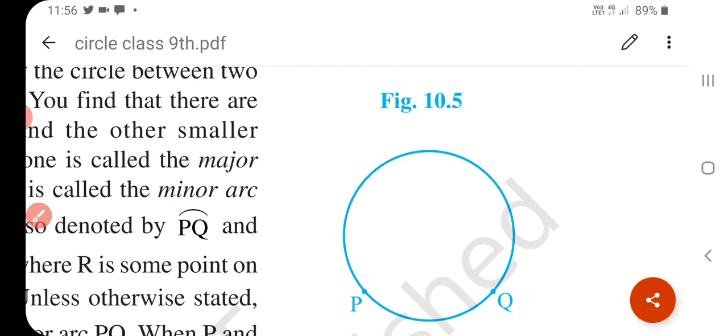Understand? And if we talk about these 2 points, if there are two other points and the line is passing through the center, then it becomes a semicircle. When PQ is a diameter, then both arcs are equal and each is called a semicircle. Thus 1/2 of the whole arc of a circle is called a semicircle.